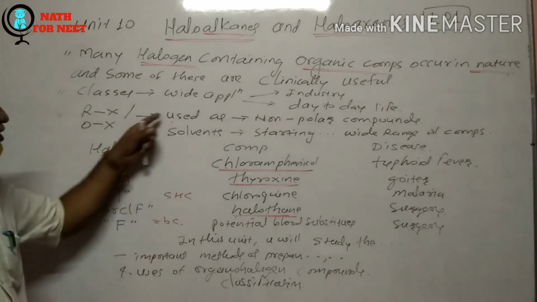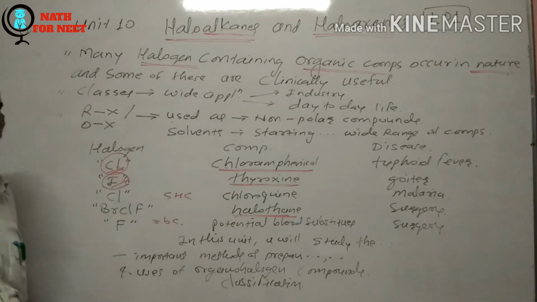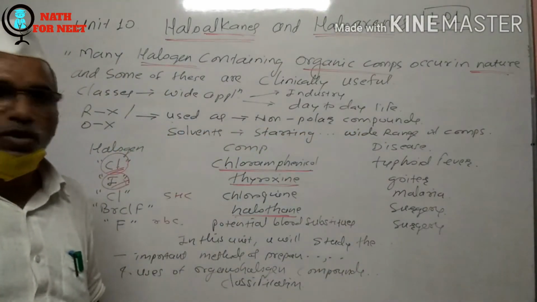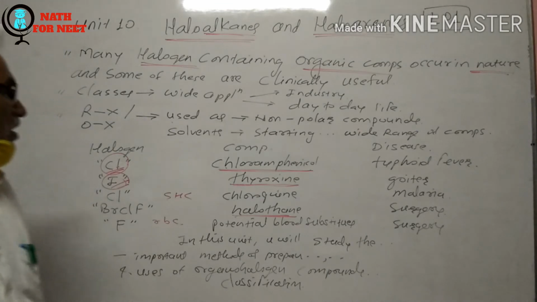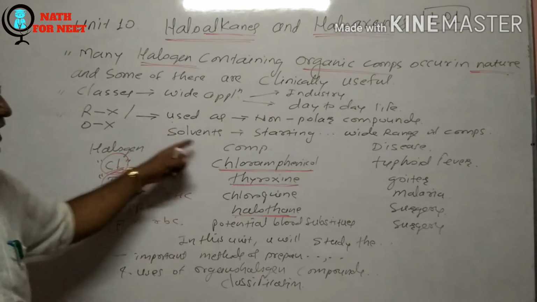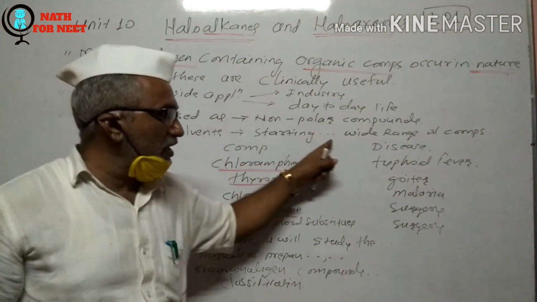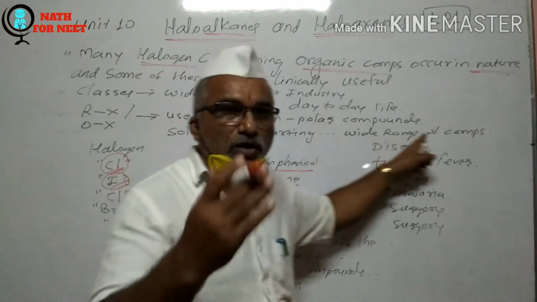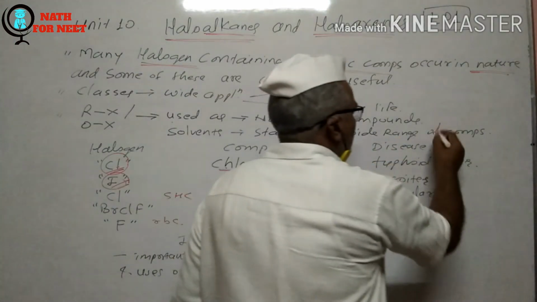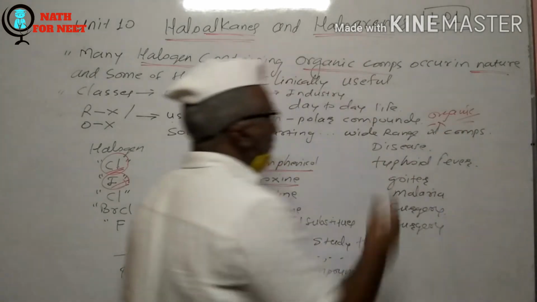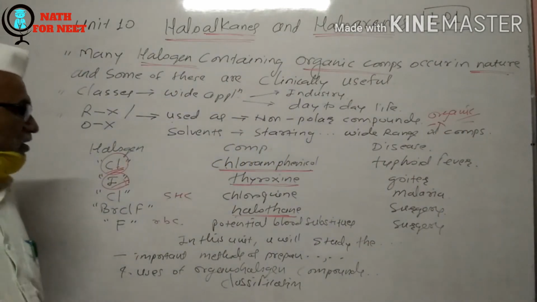Again, these compounds are used as solvents for relatively non-polar compounds. They are also used as a starting material in the synthesis of a wide range of organic compounds. It means different types of organic compounds are produced with the help of them.